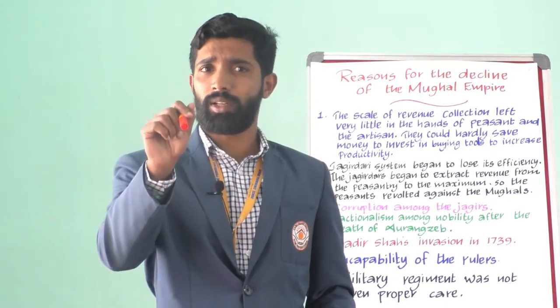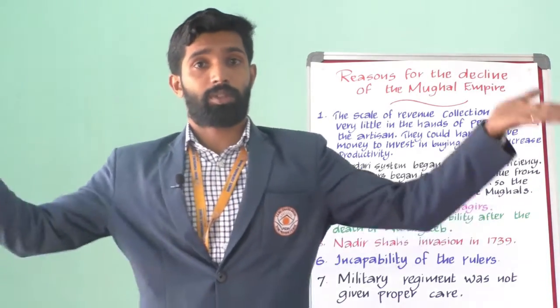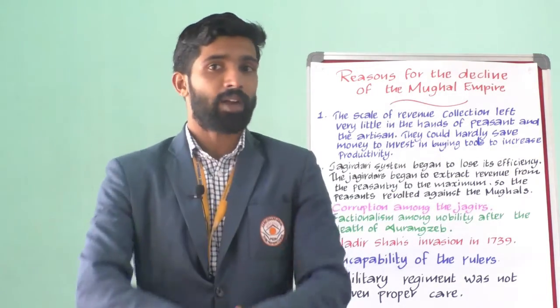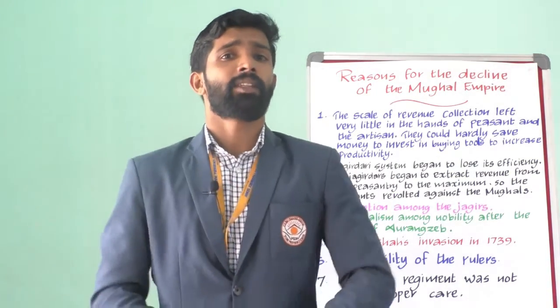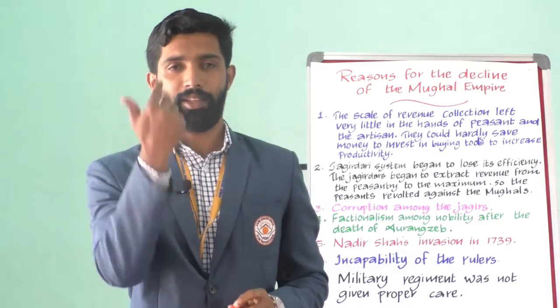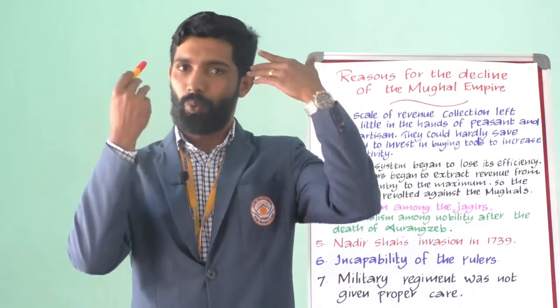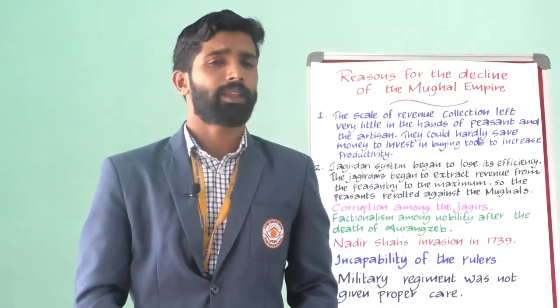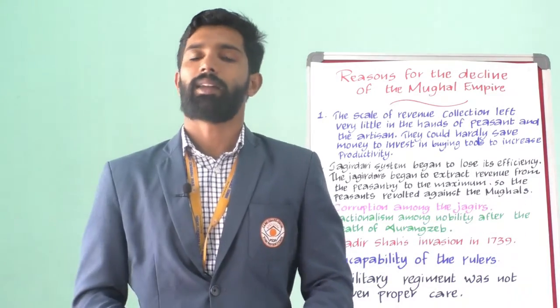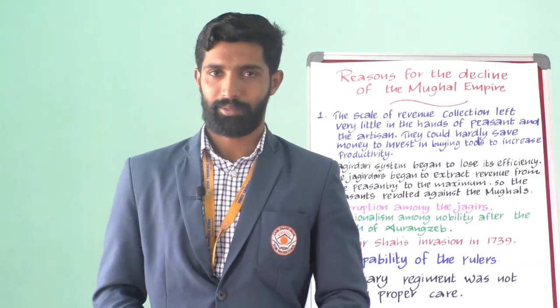Then imagine yourself in Akbar's shoes and write what you would have done had you inherited the throne at such a young age. Write your views in 200 words and submit it to your class mail ID.